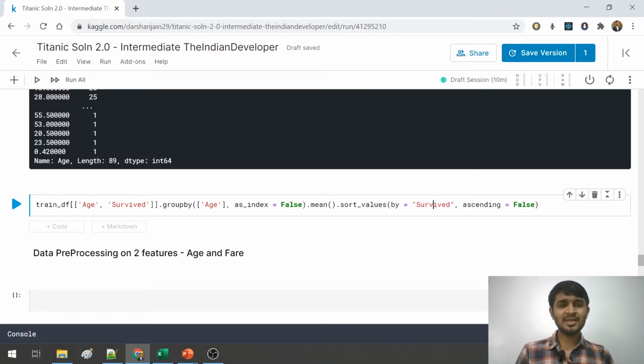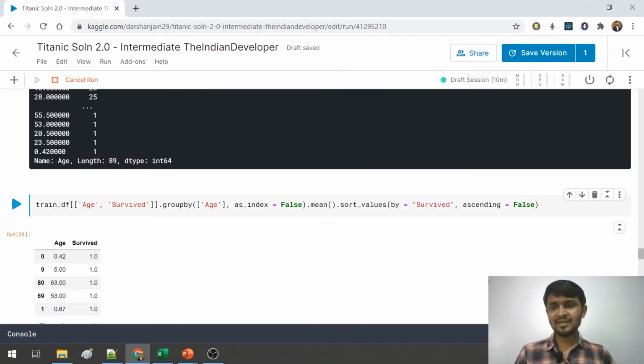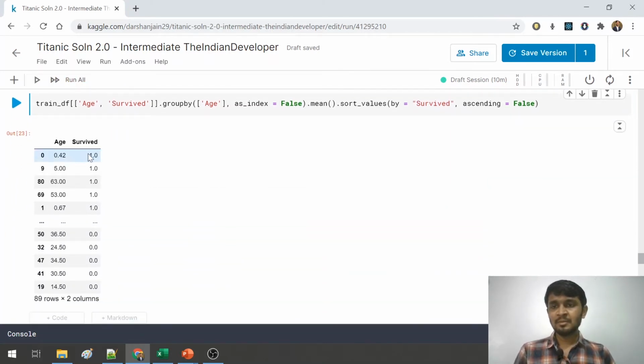When I run this part of code, I can see that there are some values with 1.0 as survival, that is survived, and 0.0, that is dead. So this view is something that you can see now, and when I do some pre-processing on it, I'll again show you the output of this block of code, and you will see the difference here.